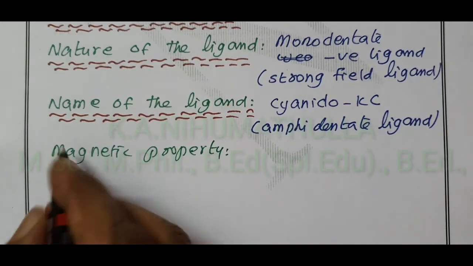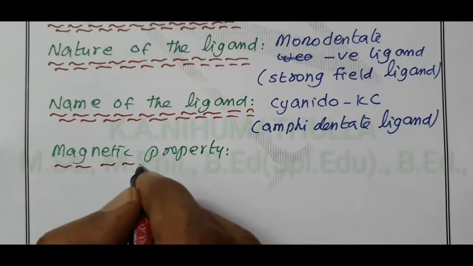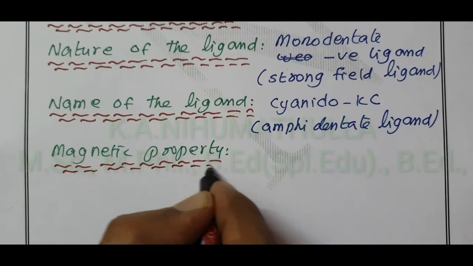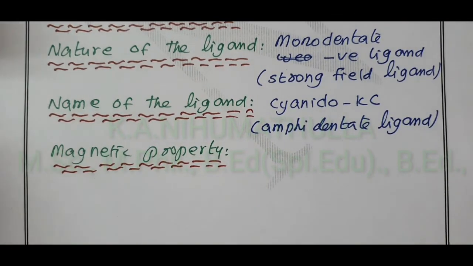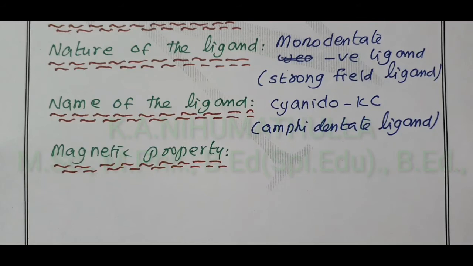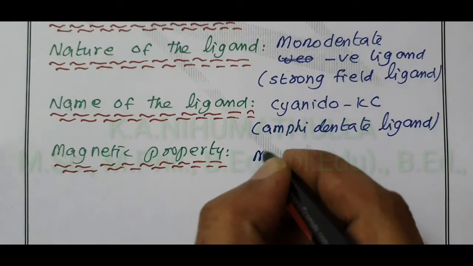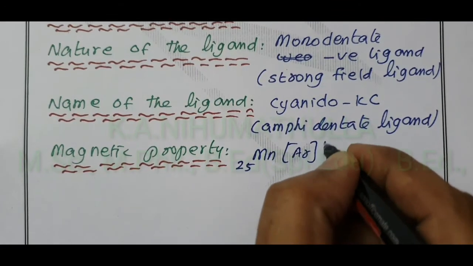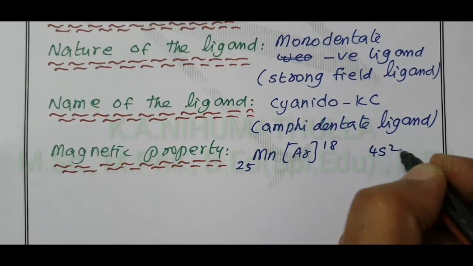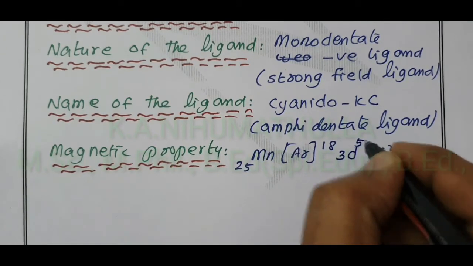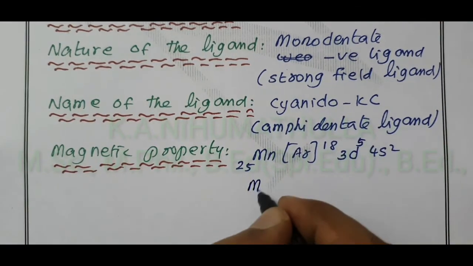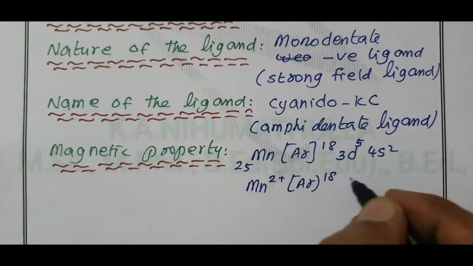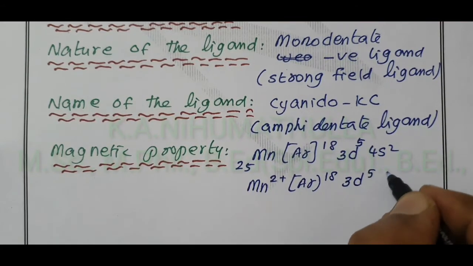Our central metal ion is Mn, the exactly half-filled element in the first transition series, which exhibits the highest oxidation state of +7. Manganese atomic number 25, electronic configuration [Ar] 3d5 4s2. Manganese is in 2+ oxidation state: argon, loss of 2 electrons, 3d5 4s0.